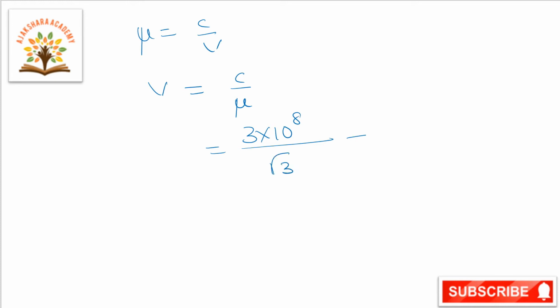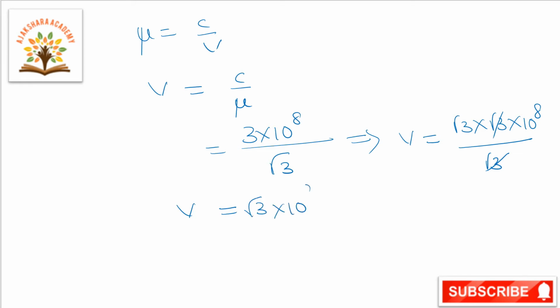So mu is equal to C by V. From this, V is equal to C by mu. Substituting C, 3 into 10 to the power of 8, by mu, root 3. So 3 can be written as root 3 into root 3, into 10 to the power of 8 by root 3. Root 3 cancels. V is equal to root 3 into 10 to the power of 8 meters per second. Okay. Next we will go to the next question.